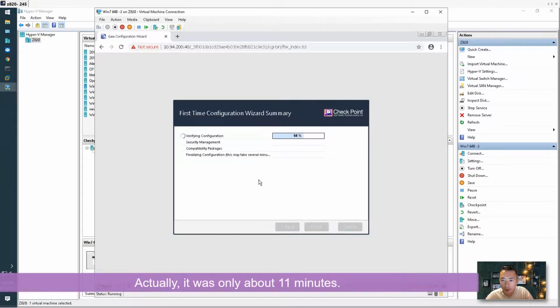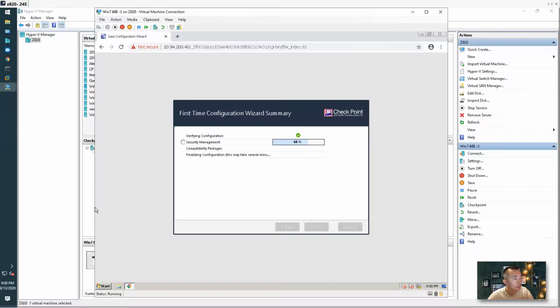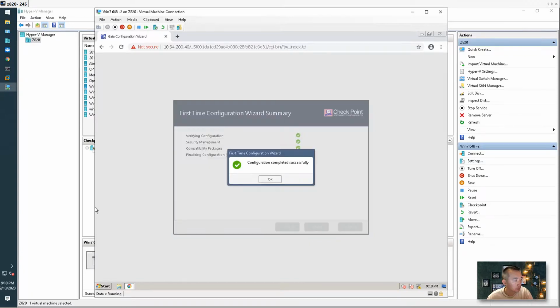It probably takes another 20 to 30 minutes to get it done. Okay, the time is probably 10 minutes, and it's getting to finish.